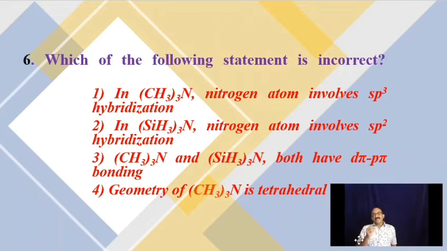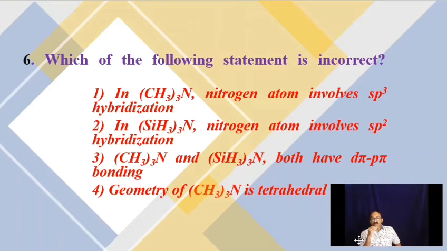See, (CH3)3N is as if 3 hydrogens of ammonia are replaced by methyl groups. (SiH3)3N is as if 3 hydrogens of ammonia are replaced by silane groups, SiH3. Okay, silyl group. We know carbon is a second period element without d orbital, but silicon is a third period element with empty d orbital.